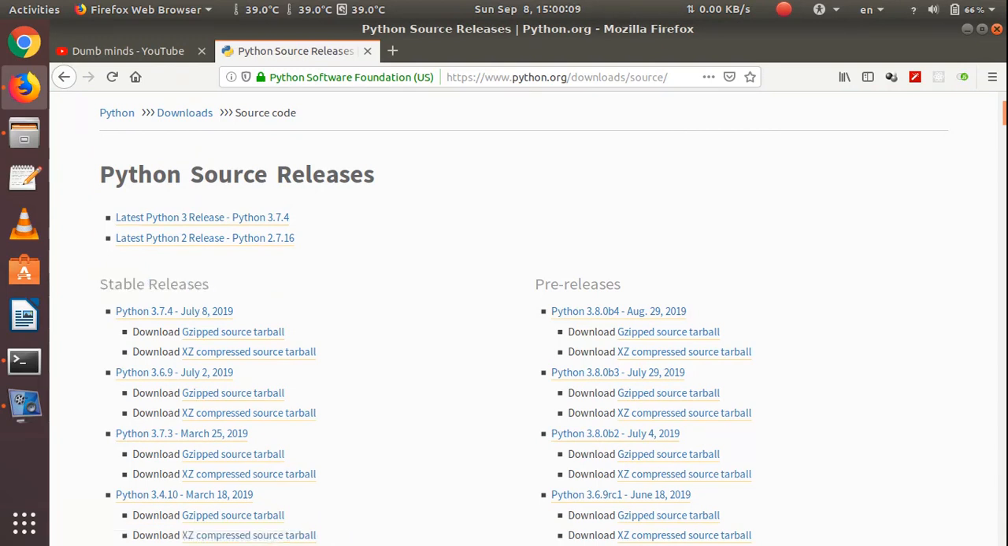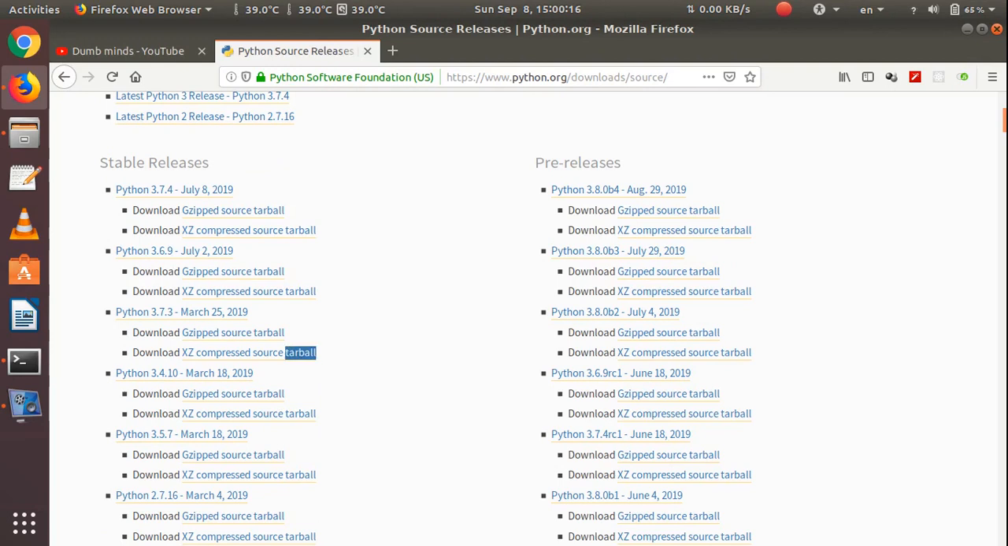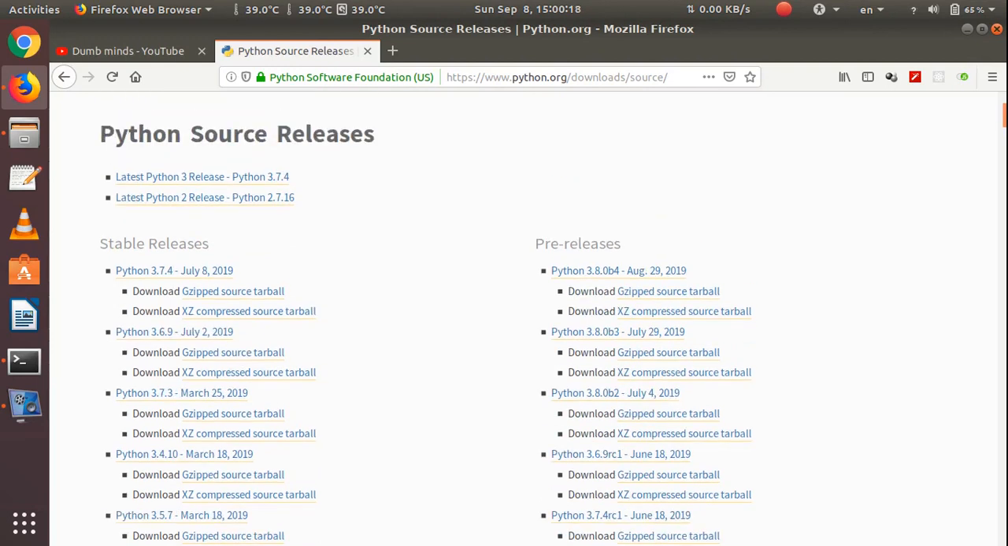On the right side you see the pre-releases. Pre-releases means these are the beta versions, which are development versions, so there might be some bugs. So I don't recommend downloading these pre-release versions for common users. Go to the stable releases and download whichever version you want.